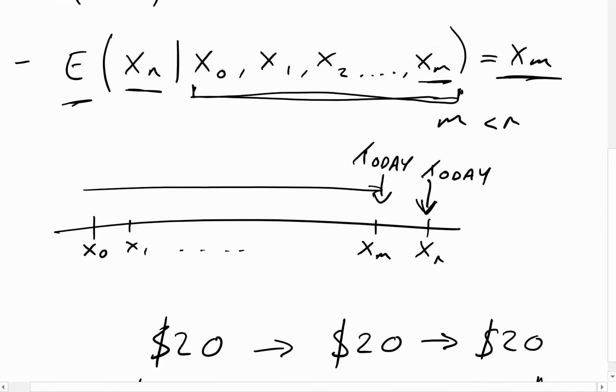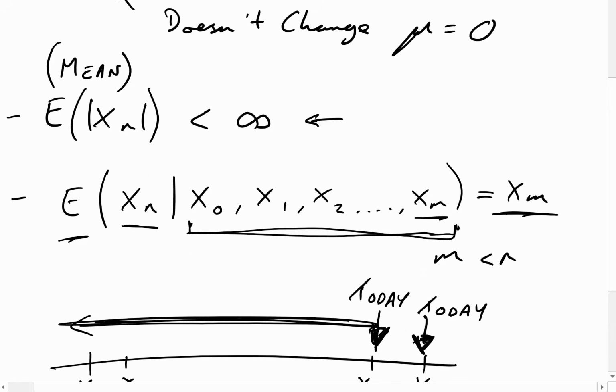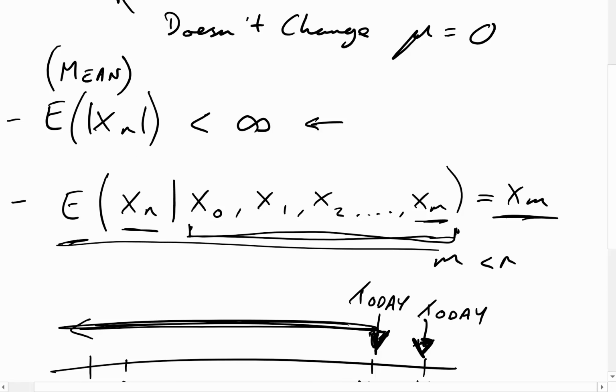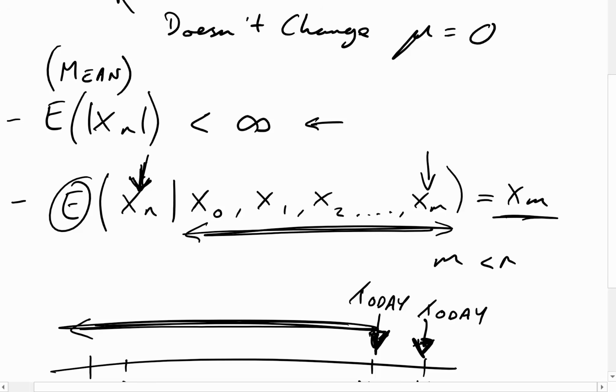So whatever's happened in the past, all over here, we know that tomorrow will be exactly the same as today. That is effectively what a martingale is, and this makes sense using this notation. We're basically saying the expectation: what do we expect to happen tomorrow? This is Xn, so Xn is tomorrow. What do we expect is going to happen tomorrow, given that we have all of the data up until today? This is today, Xm. Well, it's going to be the same as today. It's going to be whatever's happening today, and whatever's happening today is defined as Xm.